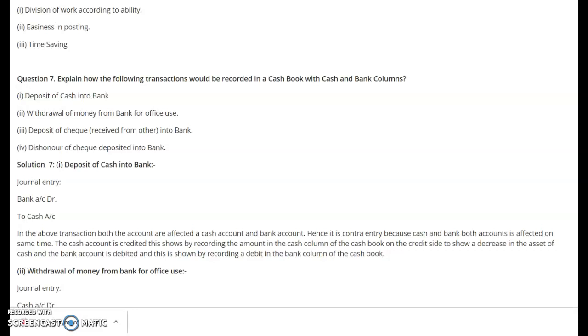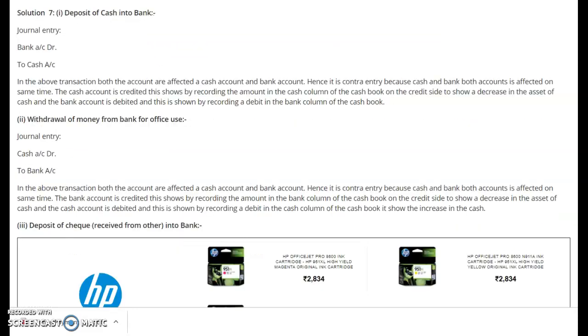Second important transaction, say withdrawal of money from bank for office use. Even if the words for office use are not given, it will be a withdrawal of money from bank. The journal entry will be cash account debit to bank account. So automatically there will again be a contra entry for this, and it will be recorded on both sides of the cash book.